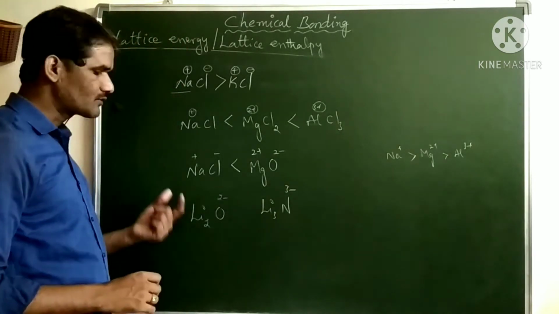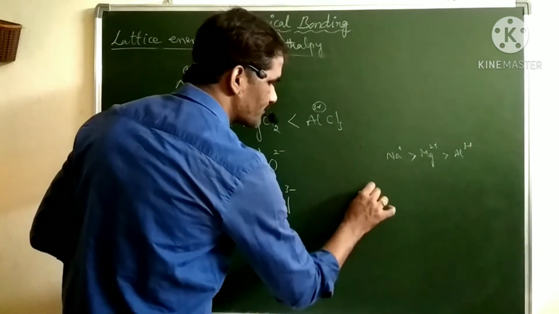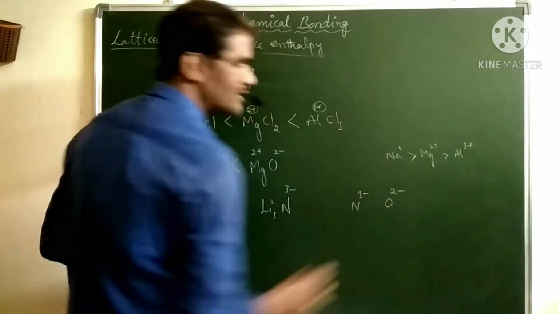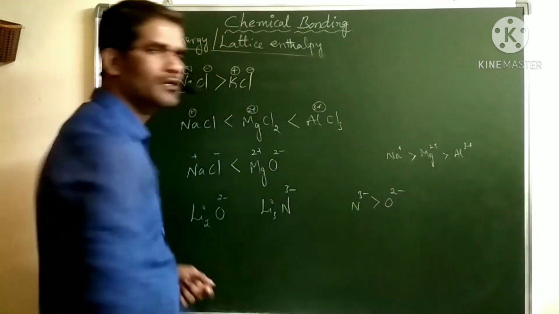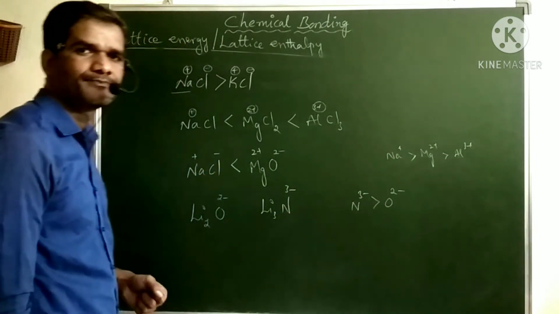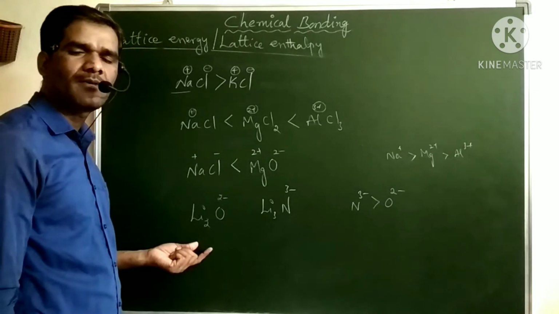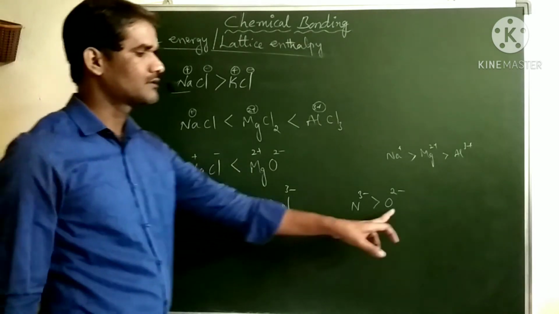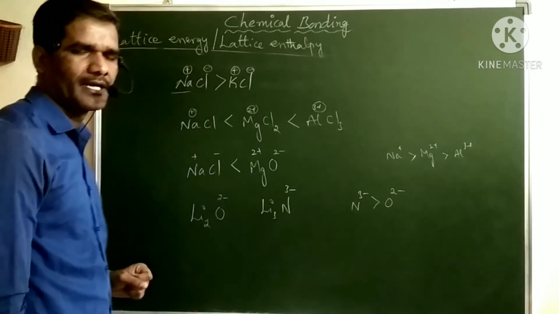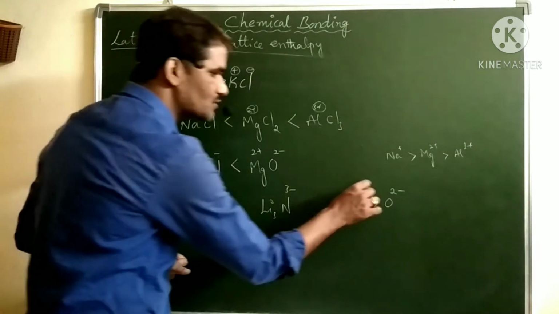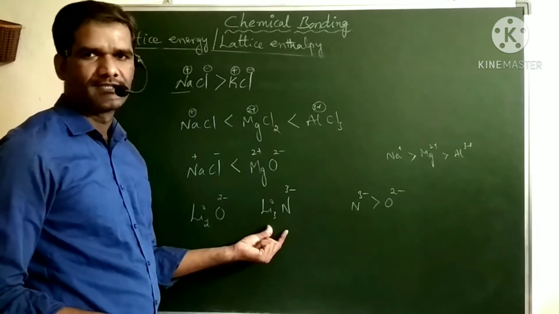With respect to size, they are isoelectronic ions, and N3- is larger in size compared to O2-. So according to the size factor, the lattice energy of lithium oxide should be more, because oxygen is smaller in size compared to N3-. But with respect to charge, the nitride should have more lattice energy.